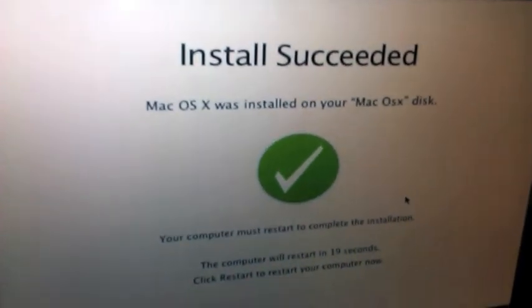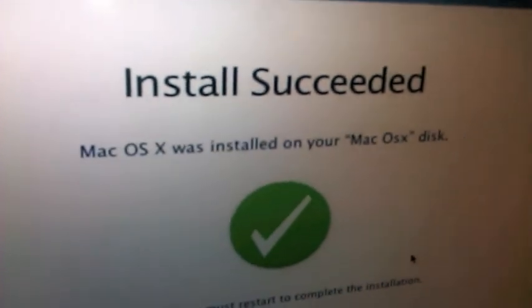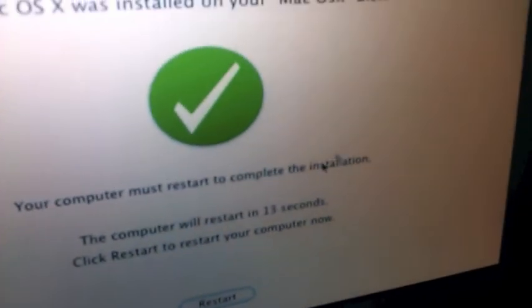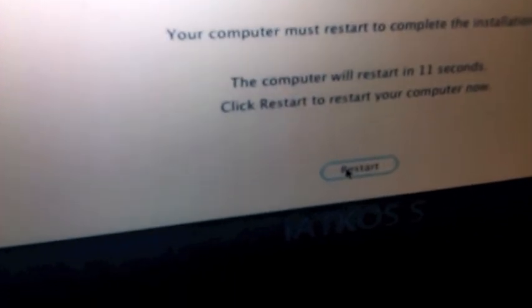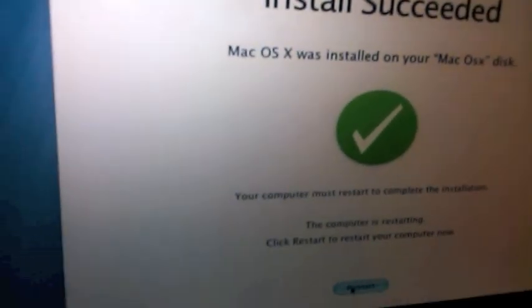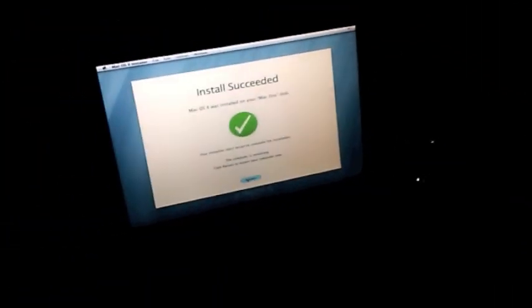Alright, we're back. It should say install succeeded, with a big check. All you gotta do is restart now. Restart. Alright.